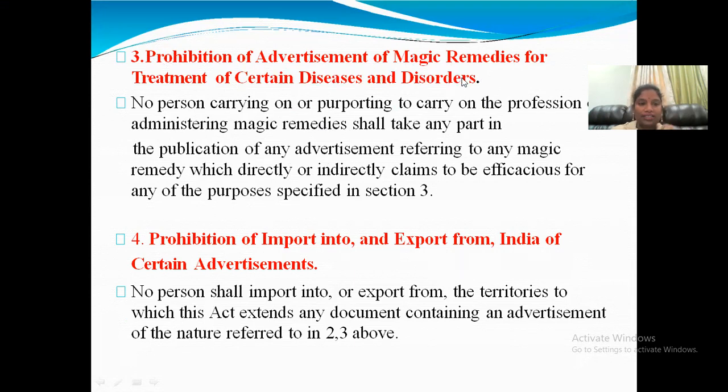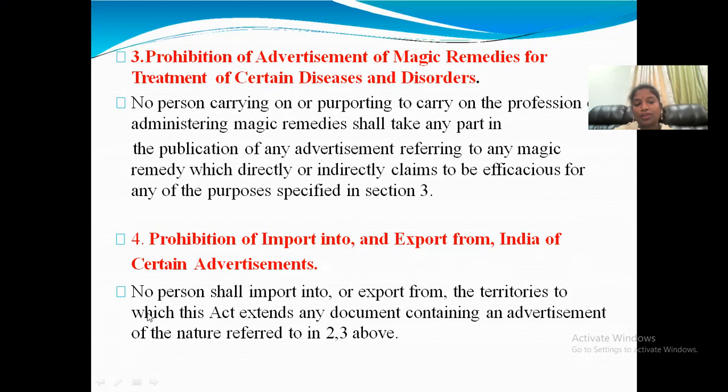Meaning, with magic names, talismans, mantras, or those things, we should not treat diseases. So those are completely prohibited. And prohibition for the import into and export from India of certain advertisements.